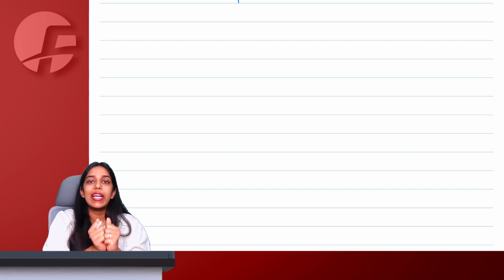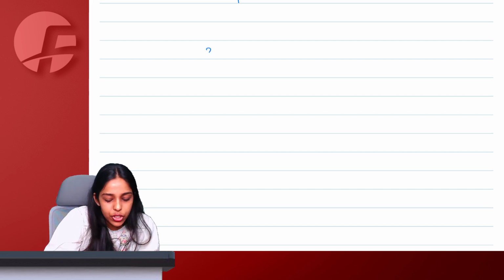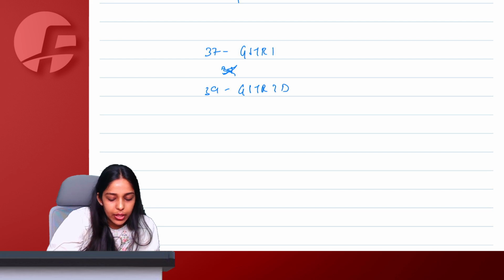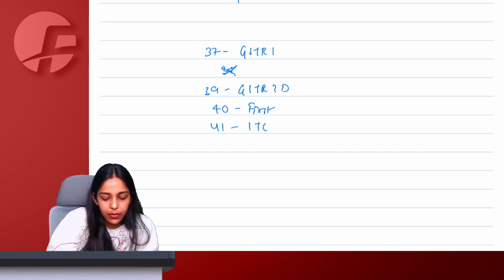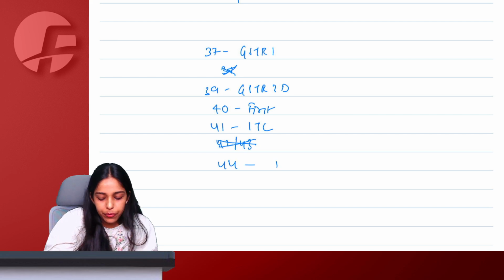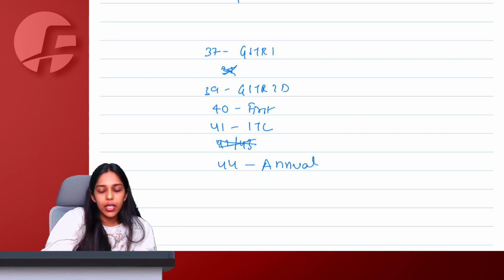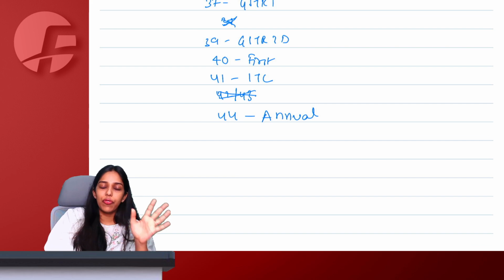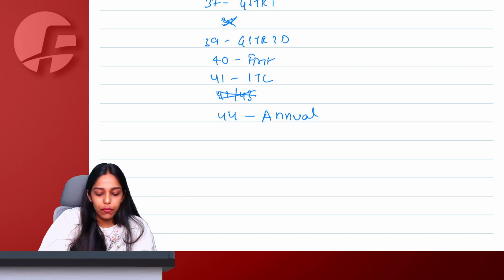To consolidate everything: section 37 GSTR 1, section 39 GSTR 3B, F for 40, F for first, section 40 first return. 41 we completed with ITC. 42, 43 not applicable. 44 annual return, up to greater than 2 crore only you have to file, and greater than 5 crore one self-certified reconciliation statement also you have to furnish.